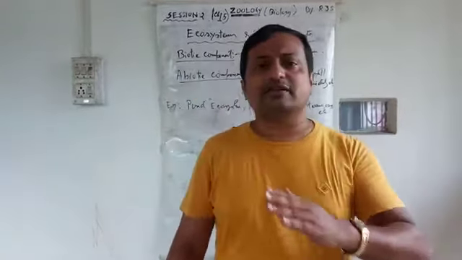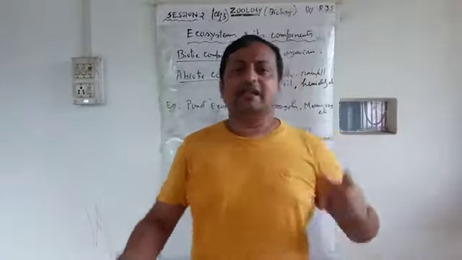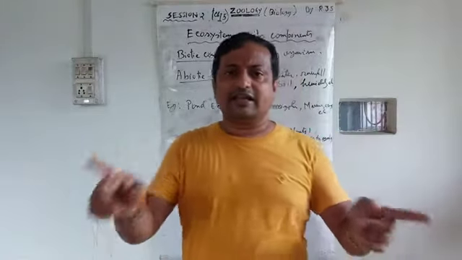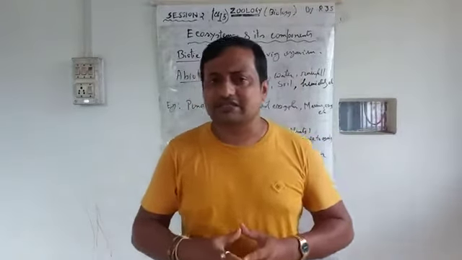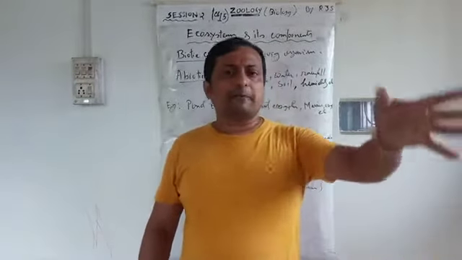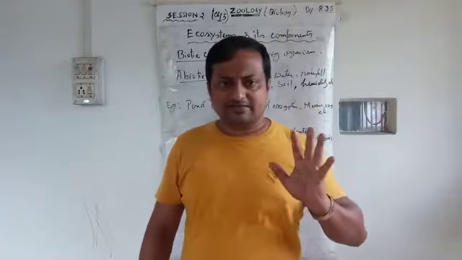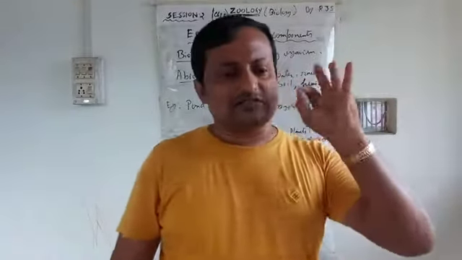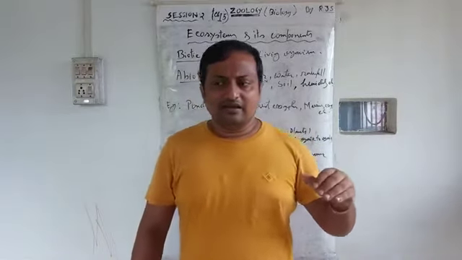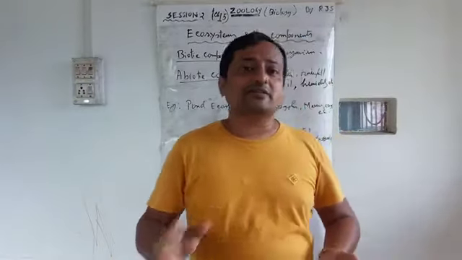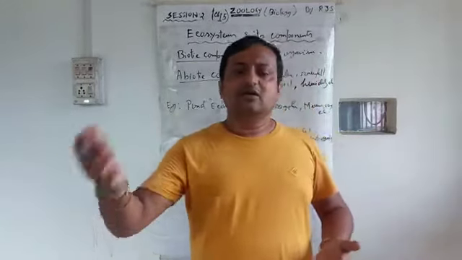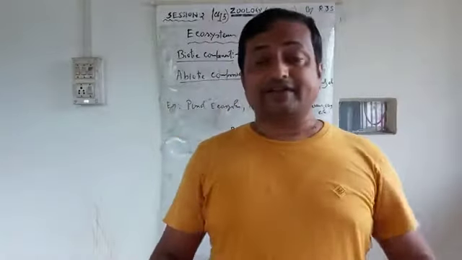The systematic arrangement of different types of living organisms in an environment, through interaction of both living and non-living, both biotic and abiotic components, is called an ecosystem. Biotic means what? All living organisms. Starting from the lower, different types of plants, green plants, living organisms, and also different types of species, smaller to larger, those are present in the environment. And non-living are what? Abiotic components. Abiotics are what? Sunlight, air, water, soil, temperature, everything.